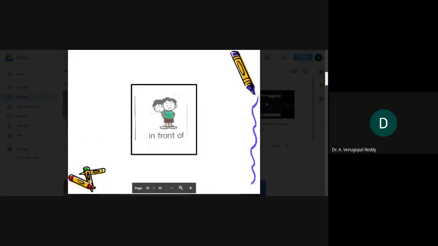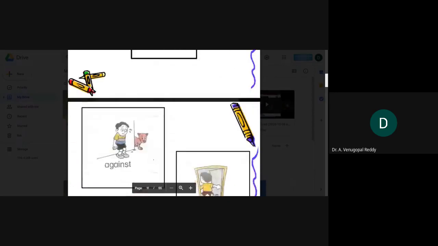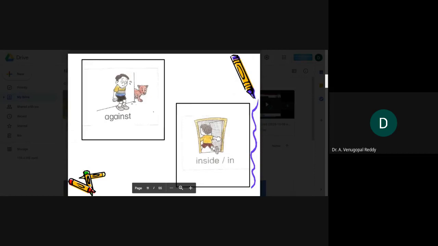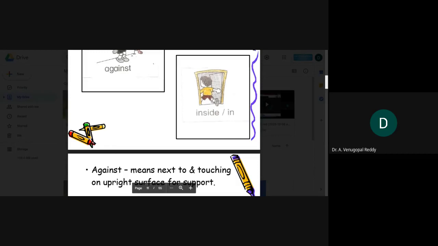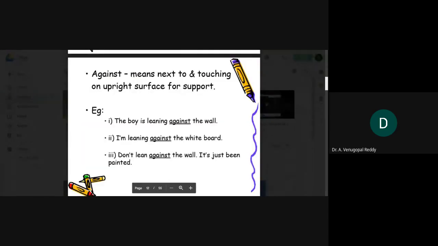Ravi is in front of Suresh, like that. Against: in the first picture, it shows against. In the second picture, it shows inside or in. Against means next to and touching an upright surface of support. For example, the boy is leaning against the wall. I am leaning against the whiteboard. Don't lean against the wall, it is just being painted. So, against means next to.